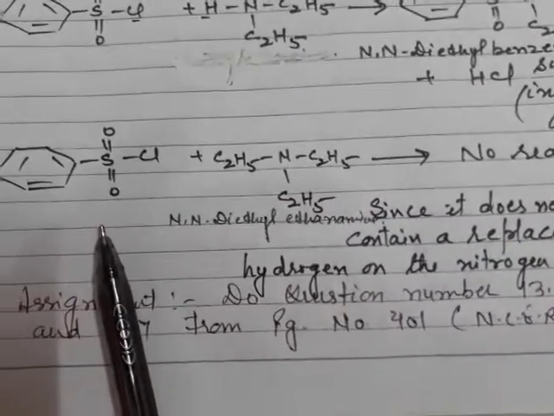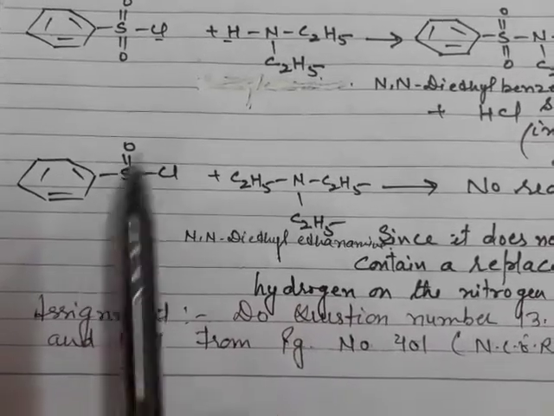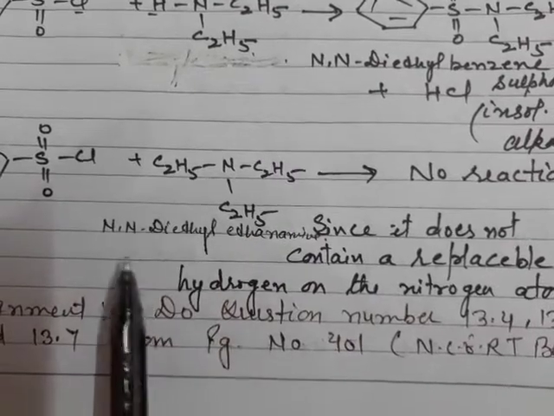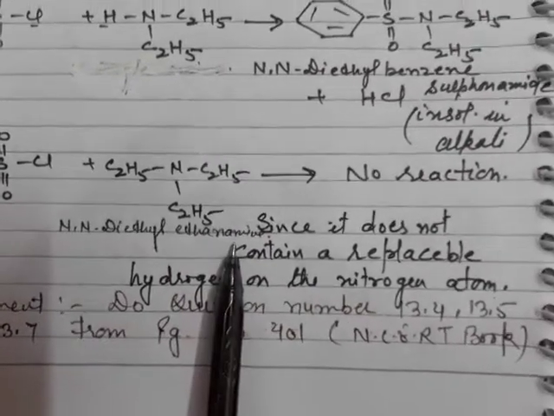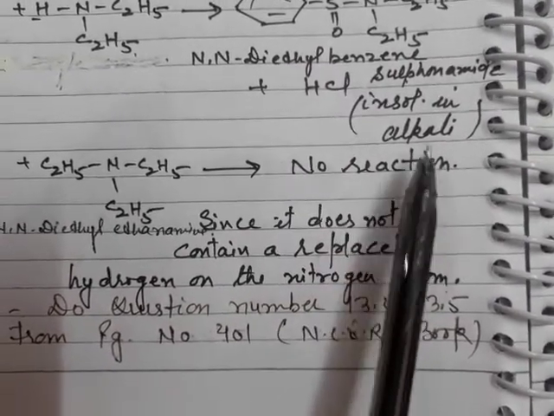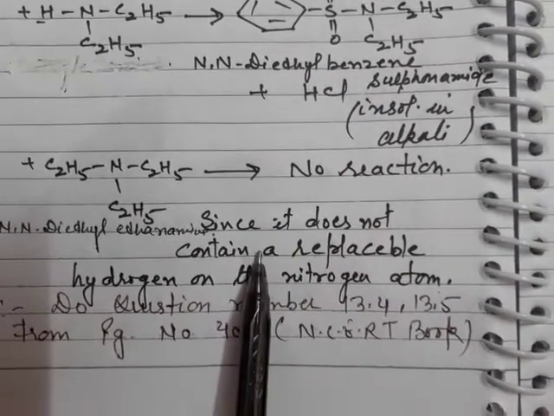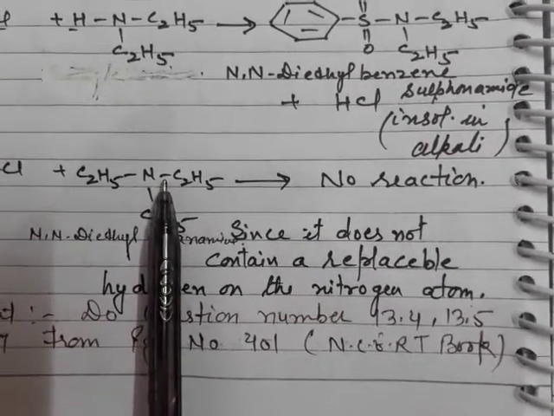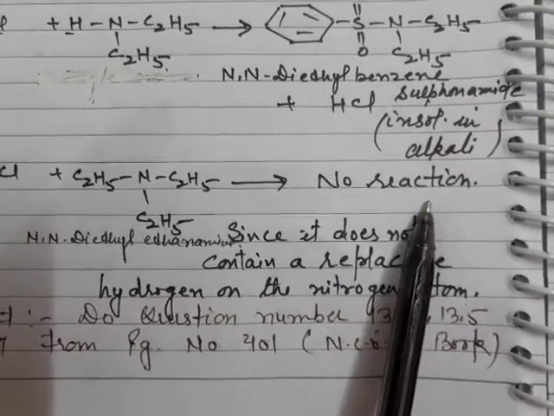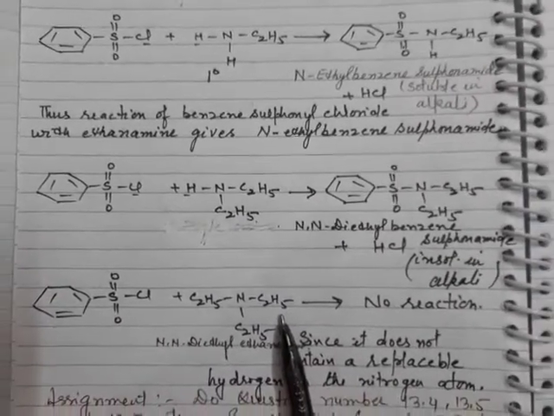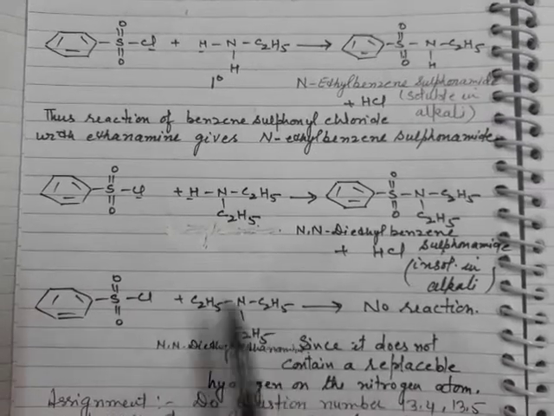In the third reaction, you will see that benzene sulfonyl chloride is made to react with the tertiary amine. I have taken here N,N-diethyl ethanamine, and there will be no reaction. Why is there no reaction? Because it does not contain the replaceable hydrogen on the nitrogen atom. So there will be no reaction with the tertiary amine. So this way we can distinguish between the primary, secondary and the tertiary amine by using Hinsberg reagent, that is benzene sulfonyl chloride.